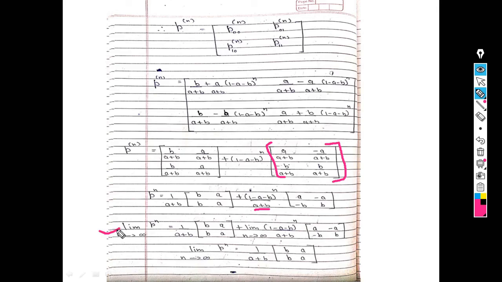Now next I find the limit of p raised to n. Now the limit of this one is the same, 1 upon a plus b, b a. Now I write the limit here: 1 minus a minus b raised to n. So the answer is 0. So the final answer of limit n tends to infinity of p raised to n is 1 upon a plus b, b a. So this is nothing but the limiting behavior of the n-step transition probability matrix.